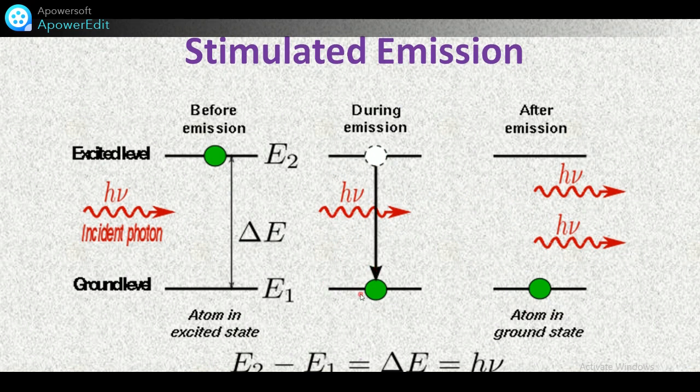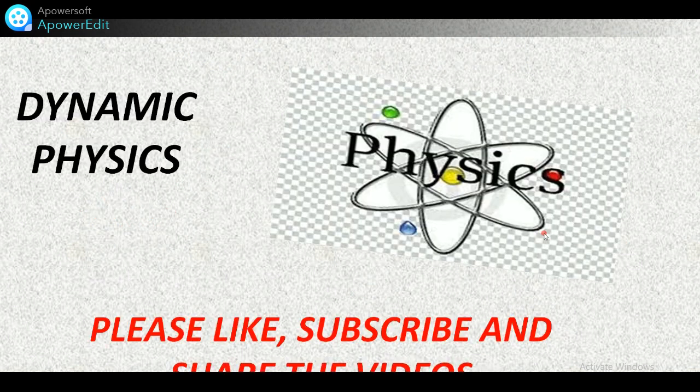The emission takes place by a stimulated process because of force. Forcefully this emission takes place, that's why it is known as stimulated emission. And in this stimulated emission, the emission of photon is coherent, and hence due to this process the laser light is produced. Thank you.